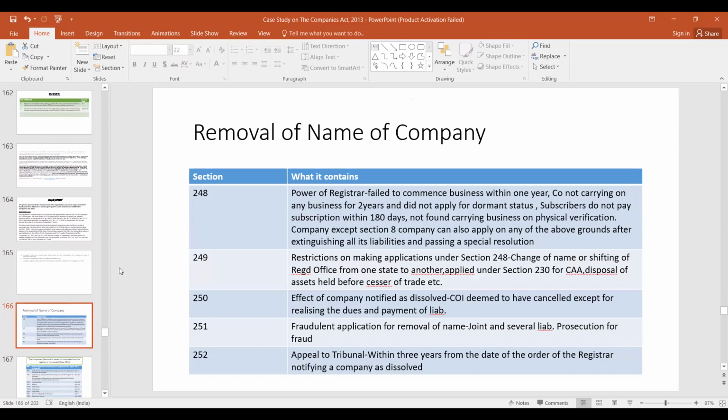If your subscribers do not pay the subscription money, if you are found not carrying on any business, then this is very important. A company except section 8 can also apply on any of the above grounds after extinguishing all its liabilities and passing a special resolution. But a section 8 company cannot apply for voluntarily removing its name. This is important.